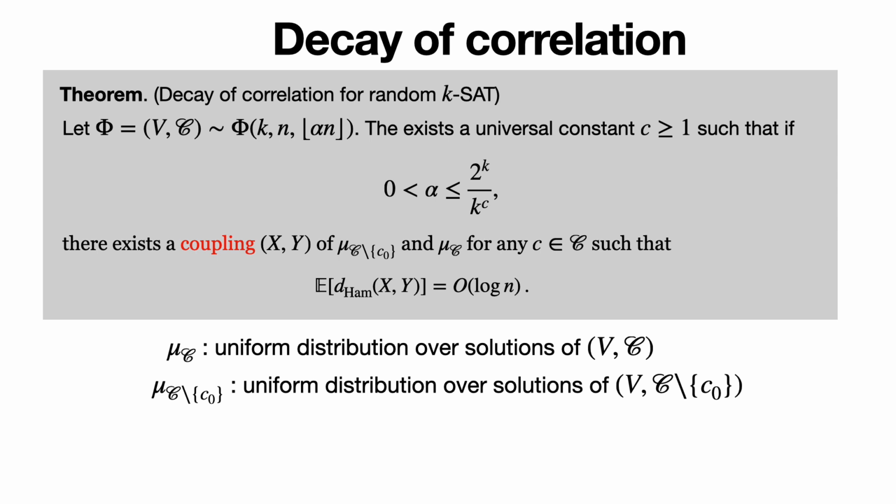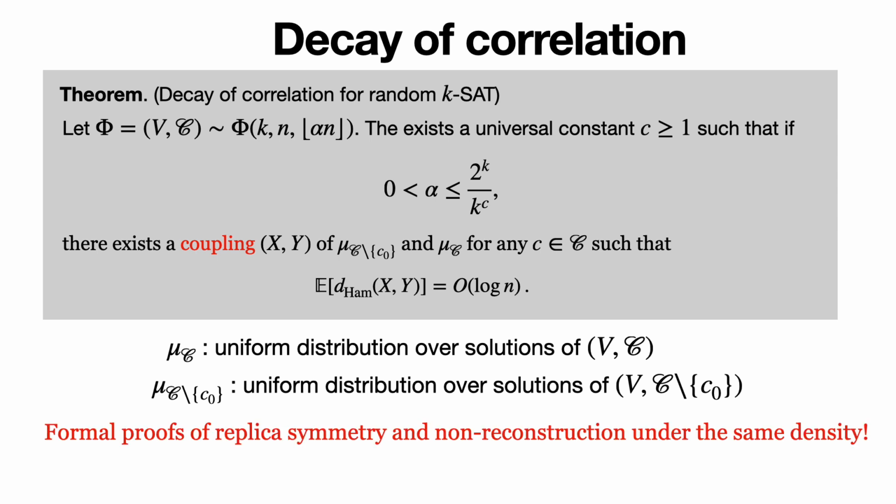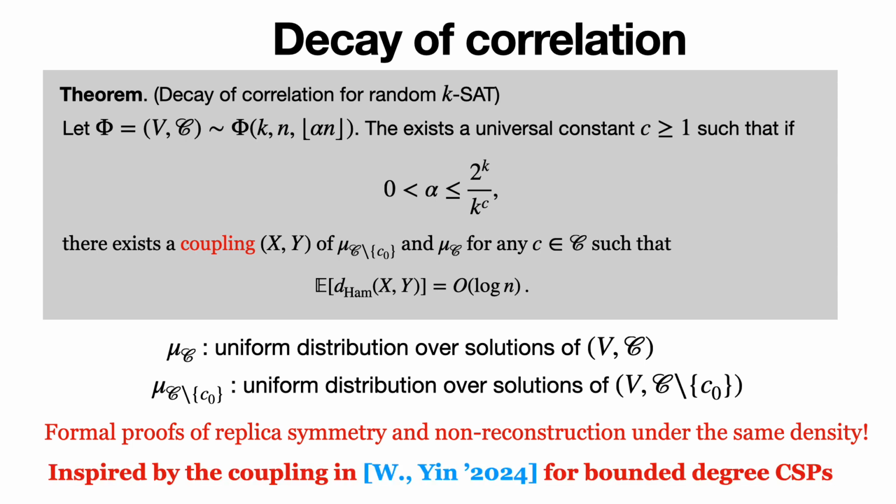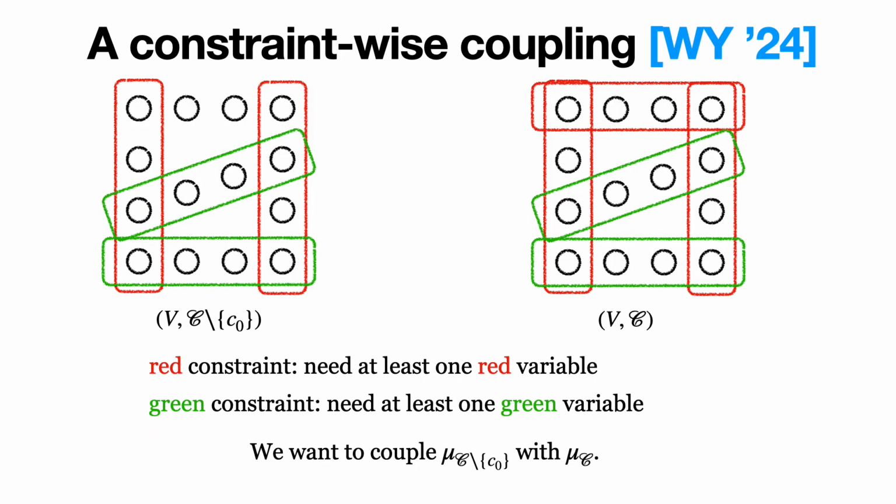We show that for two random k-SAT instances that differ in one constraint, there exists a coupling of their uniform distribution over solutions, such that the Hamming distance between the outcomes has an exponential decay. This is, in fact, a stronger notion of decay of correlation, and it formally implies both replica symmetry and non-reconstruction in our considered density. The way we establish the property is inspired by the recently developed recursive coupling procedure for bounded degree CSPs by Wang and Ying. We first illustrate their coupling.